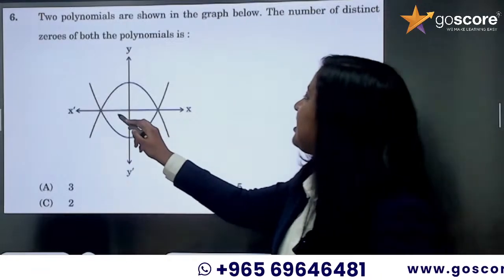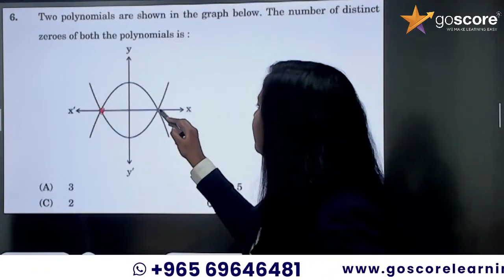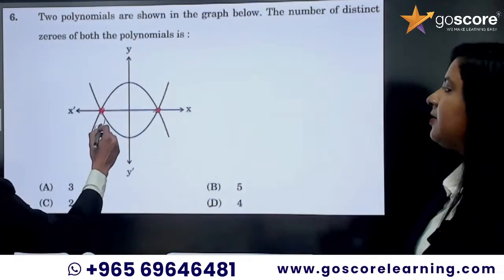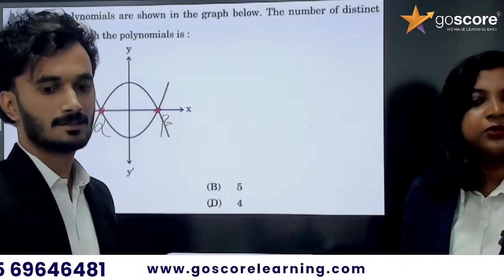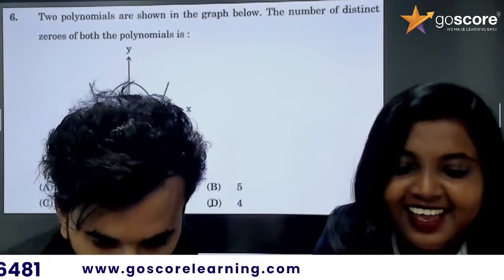So we can see that the graph touches the x-axis only at alpha and beta, 2 different points. So what about the number of zeros? It is equal to?